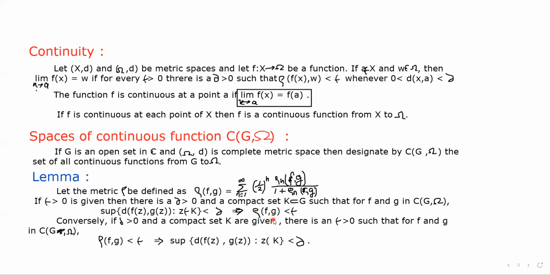We can state this lemma in converse as: if delta is greater than 0 and a compact set K are given, there is an epsilon greater than 0 such that for f and g in C(G, Omega), rho(f, g) less than epsilon implies that the supremum of d(f(z), g(z)) is less than delta. Okay, this is the lemma.